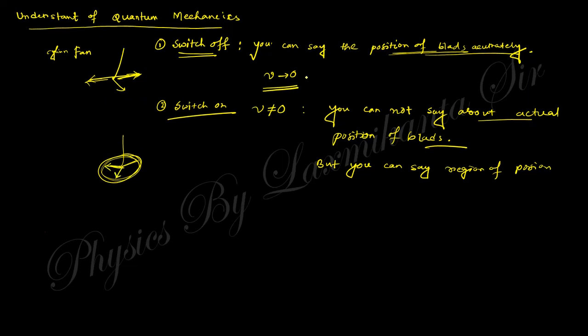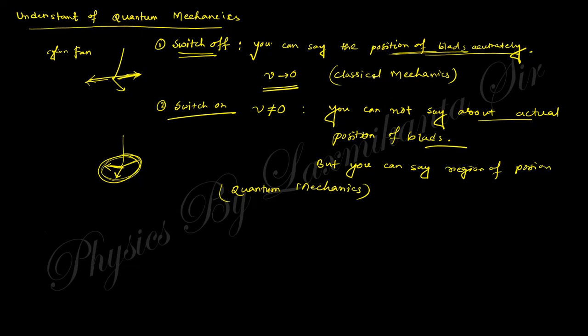In that case, you can say the actual position of the blade. This is classical mechanics. And this case can be said to be quantum mechanics. This is the basic difference between classical mechanics and quantum mechanics.